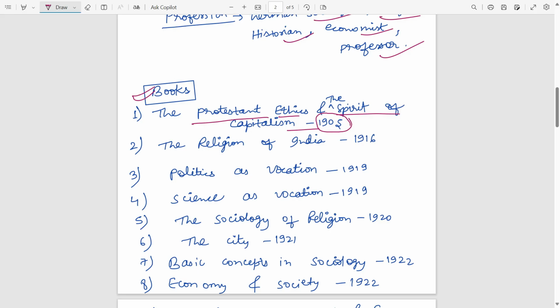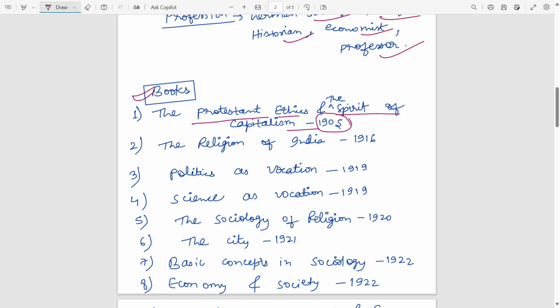So you must remember all the important books which they have written, because in their lifetime they have written so many books, but we are reading the important theories based on certain books. Those books only you have to remember. So here I have covered all the important books itself, so you don't have to bother further.